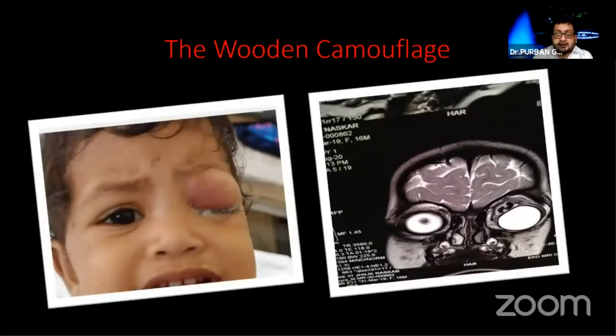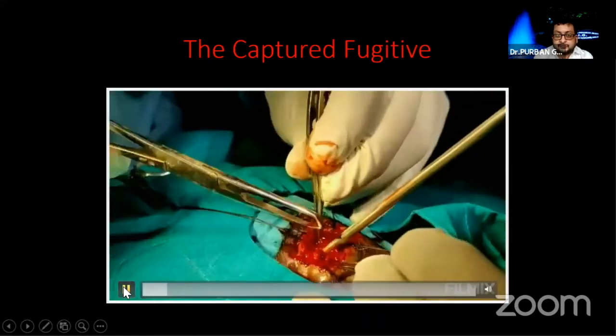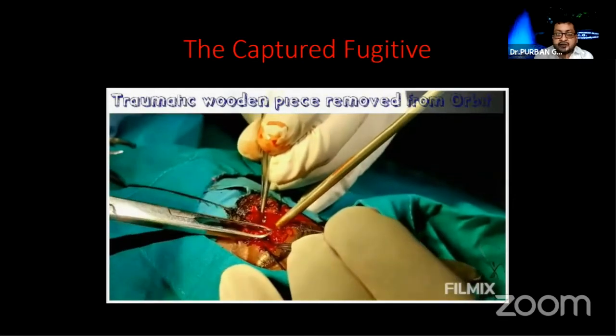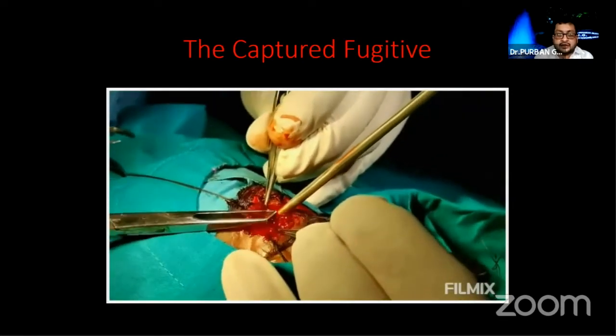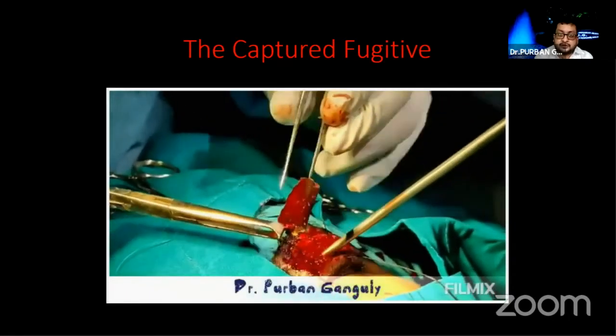Now, this is a case where, if you can see the neuroimaging, it appeared like an air pocket, but let us see what came out. When we explored, there was no entry wound, and this is what came out from the wound, a huge wooden structure.